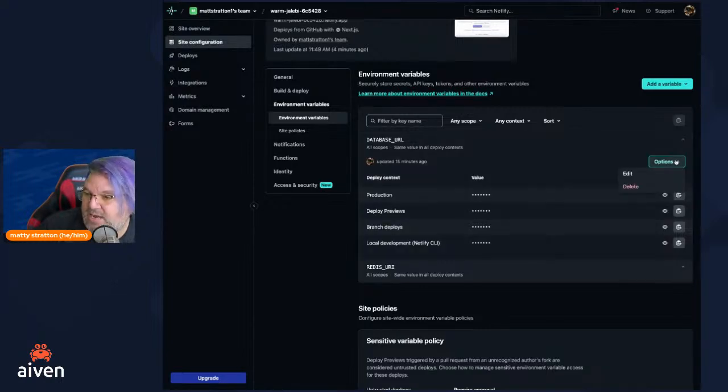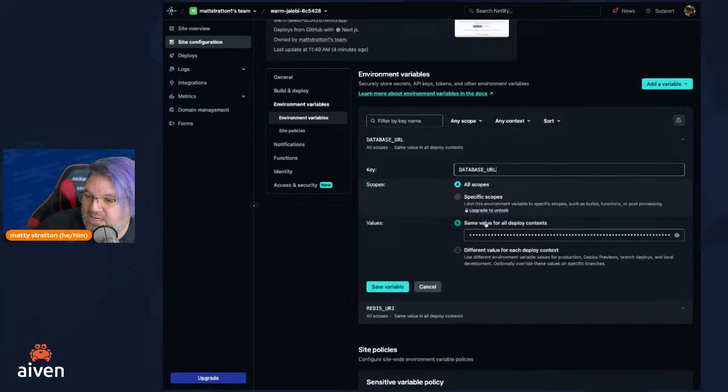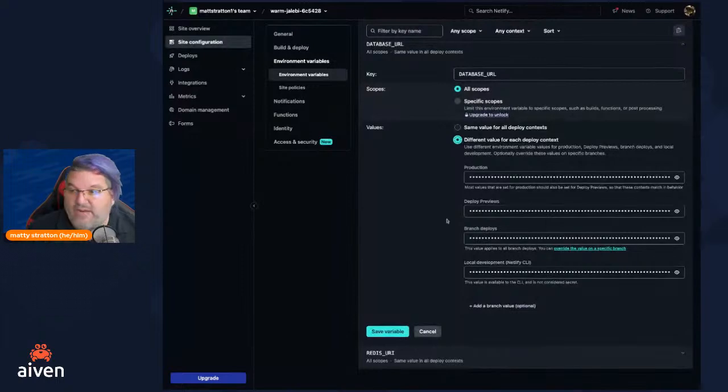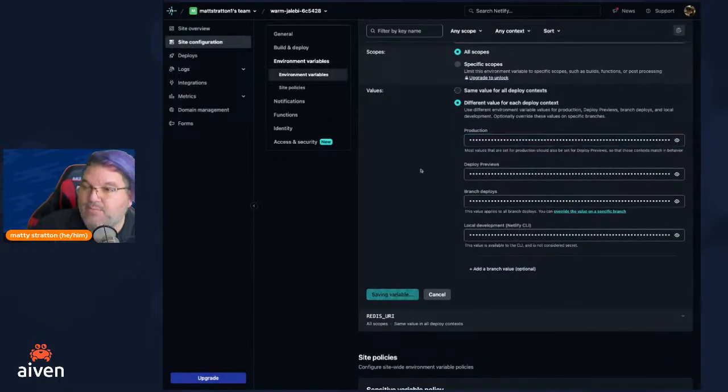But if I want to edit it, I'm going to say different value for each deploy context. In the case of Netlify, deploy context tends to mean environment. So we could set a separate variable for production versus the deploy previews versus just any other branches, or even if I was running it locally. So we're going to change the value for production. So production looks a little different. And then I'm going to go do the same thing.